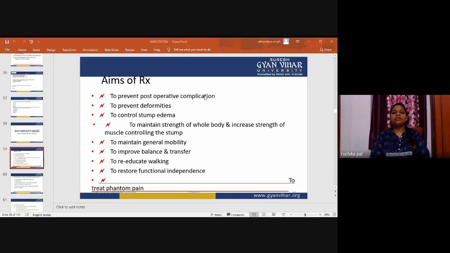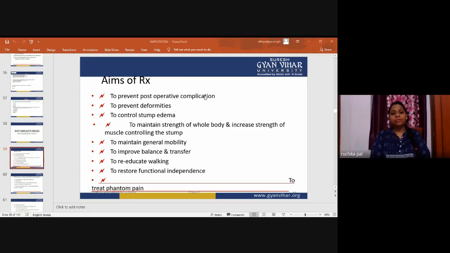Now, what happens after the surgery? We have to prevent post-operative complications. There are a lot of post-operative complications which can follow amputations. It varies from patient to patient, and with the different types of amputation. If the amputation is of a bigger part of the body, then the post-operative complications will be more, and they should be prevented by other methods. Deformities can also occur after the amputation.